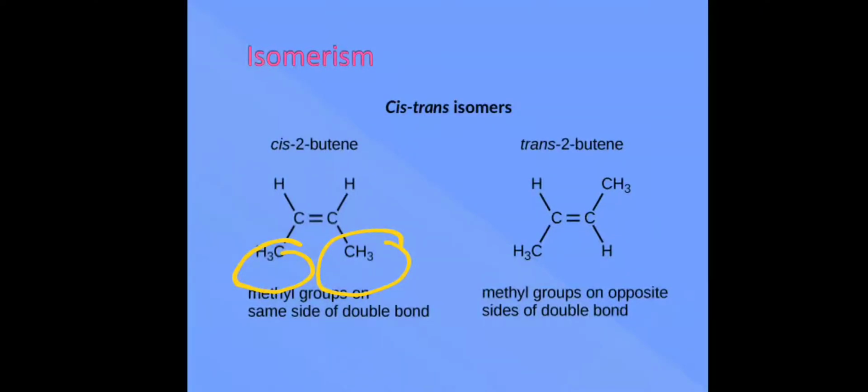So if you're calling this the top side and this is the lower side, both have the methyl group on the lower side. The carbons are attached to a methyl group on the lower side. Whereas in the trans, we have them on opposite sides. So one is on the top and one is on the lower side, the methyl group.